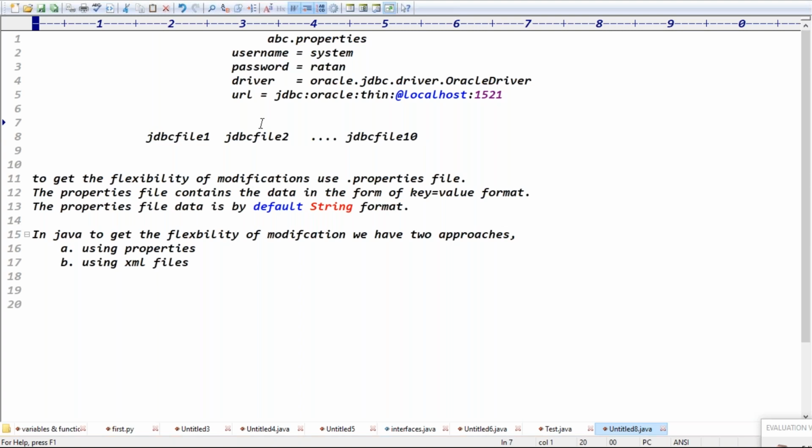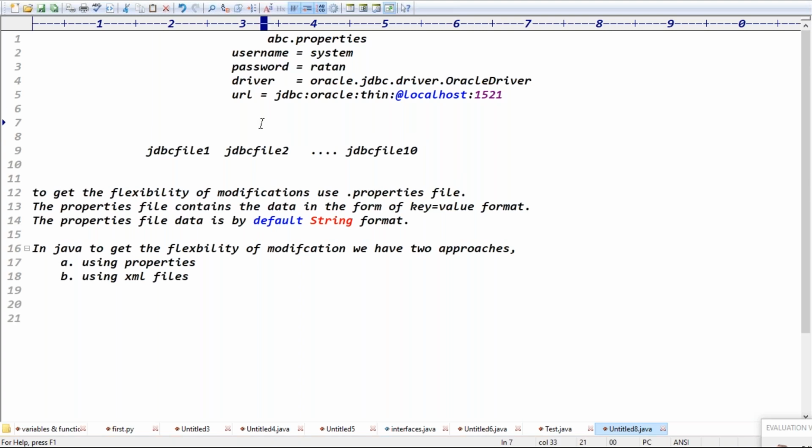Good. But see one small point here, one more small modification I will do. JDBC file 1 has to read this file data, right? JDBC file 2 also reads the file data. JDBC file 10 also reads the data. But again, tell me, guys, for reading the data we have to write some specific logic, right? Guys, please respond. To read the data, we definitely have to write the specific logics.